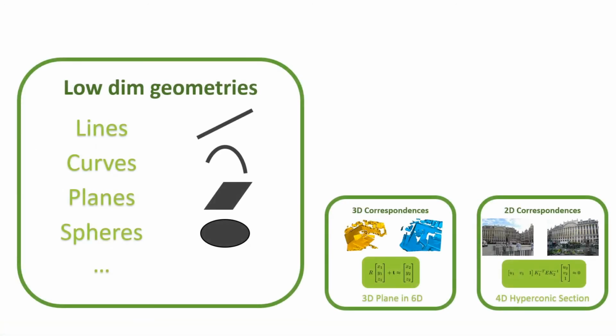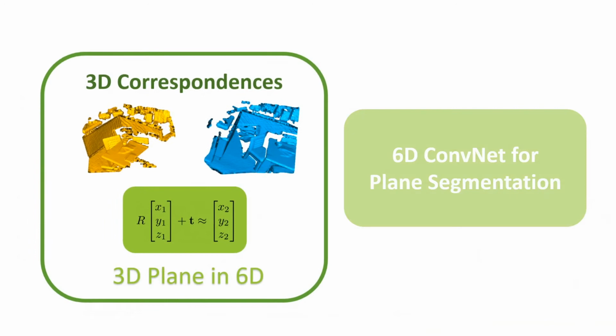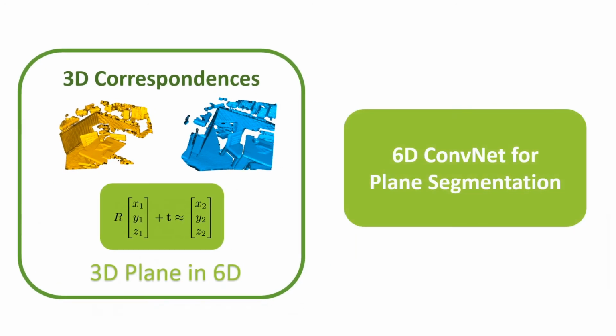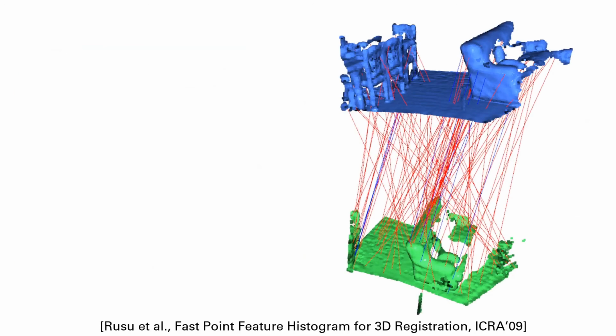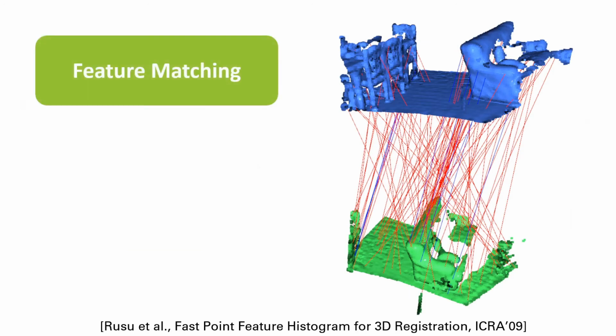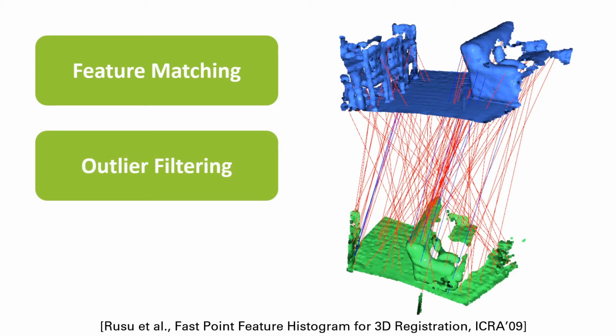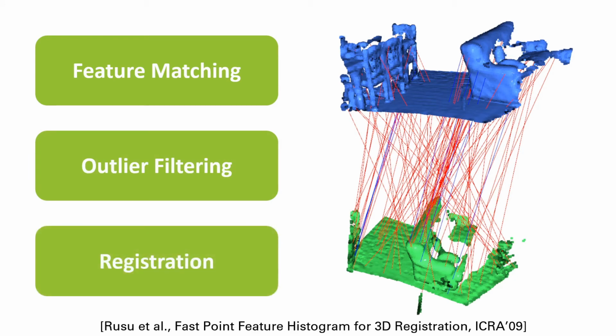Next, we test the convolutional network on real datasets. First, we use a 6D convolutional network to detect the geometric structure the 3D correspondences form and segment the inliers. We use the 3DMatch dataset for this experiment and use the FPFH, a hand-designed feature, for feature matching. The network is trained to segment the inliers, and we fed correspondences that achieve high foreground probabilities to registration and measure the registration success rate.